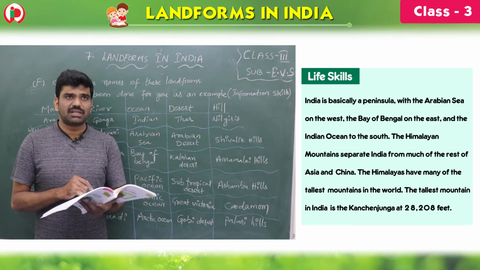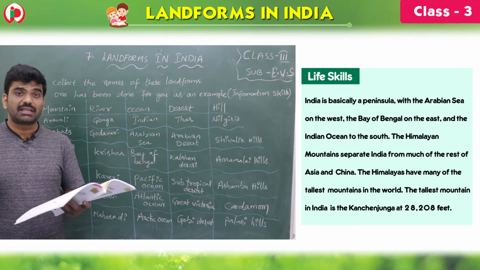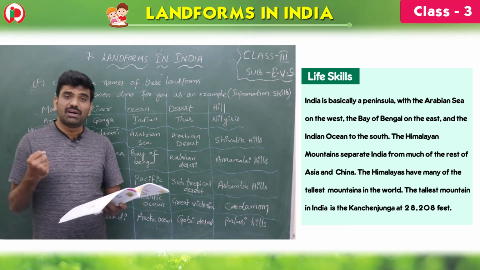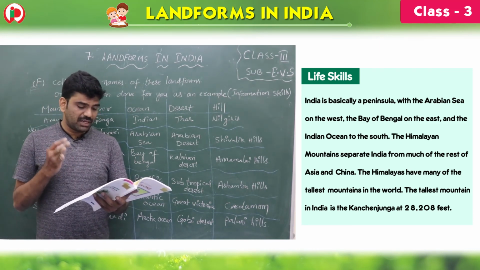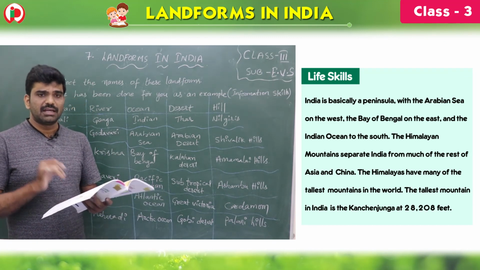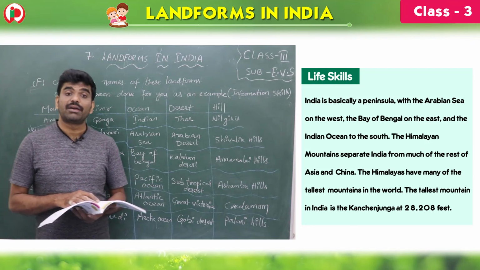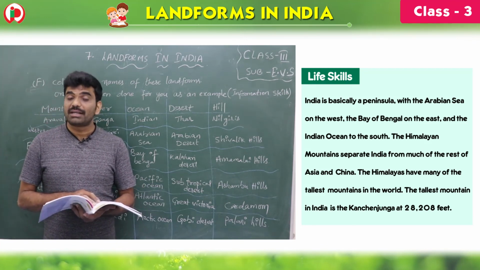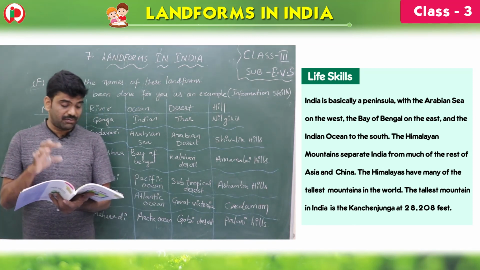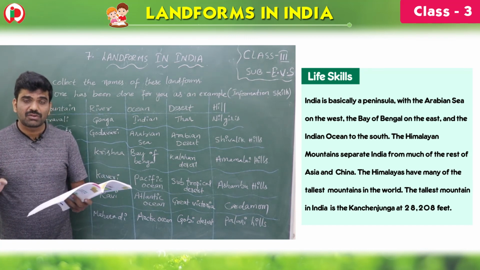Himalayas have many of the tallest mountains, children. Himalayas have many of the tallest mountains in the world. The tallest mountain in India is Kanchenjunga. What is that tallest mountain? Kanchenjunga. And what is the height? 28,208 feet. What is the height, children? 28,208 feet.